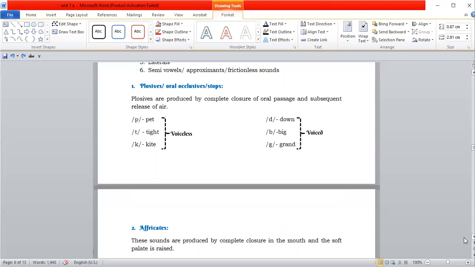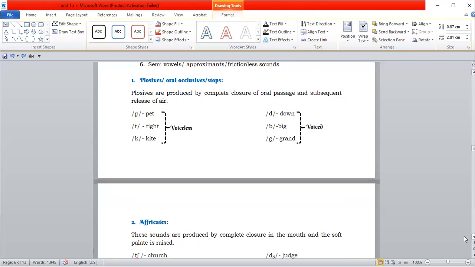The examples are P, T, K, D, B, G. So these sounds are examples of plosives. These are also called oral occlusives because these sounds are produced by complete closure of the oral passage.